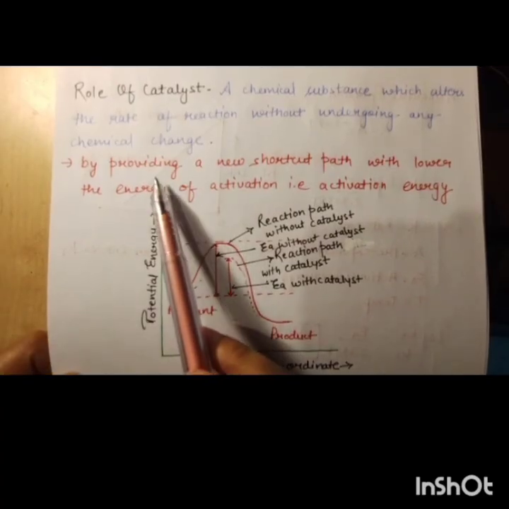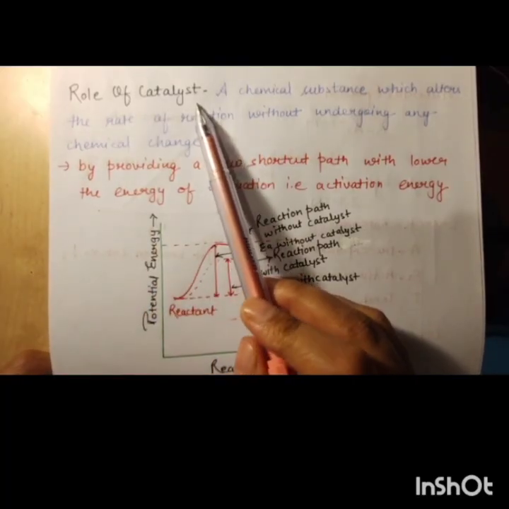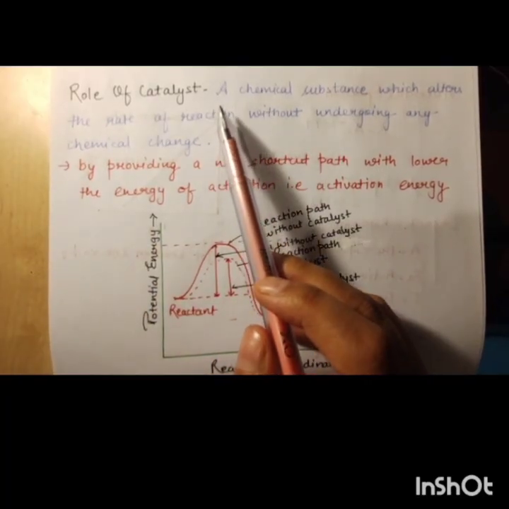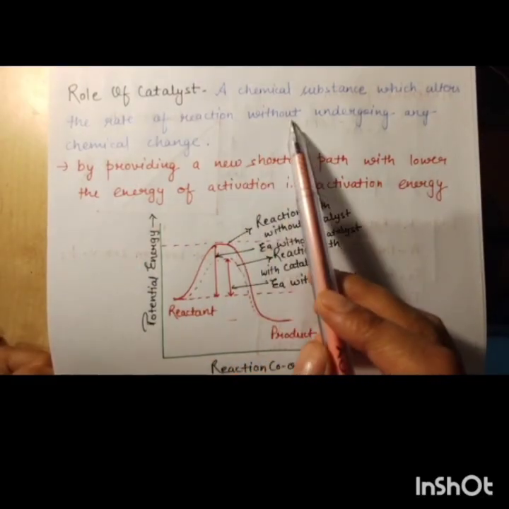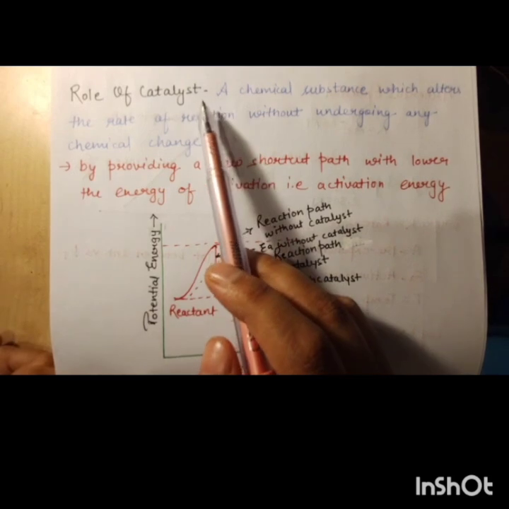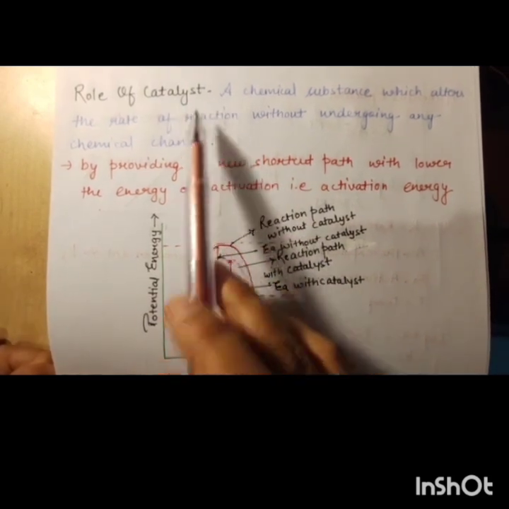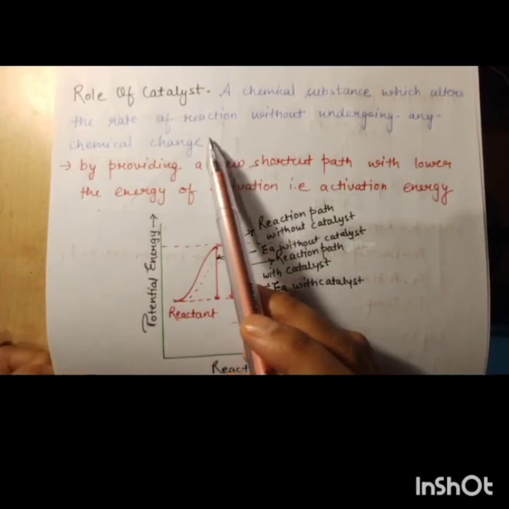Now our next topic is the role of catalyst. So what does a catalyst do? A chemical substance which alters the rate of reaction without undergoing any chemical change in itself. That is, it is not changing within itself, but increases the rate of reaction.